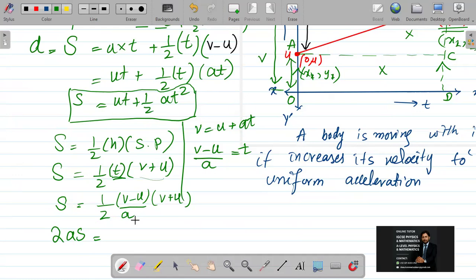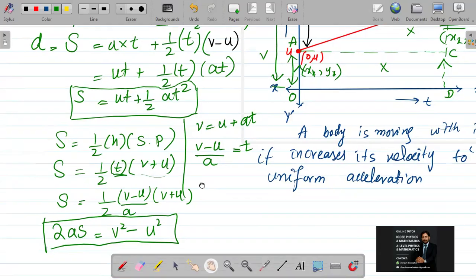In O level and IGCSE, you have studied the basic algebraic identity that A minus B times A plus B is A square minus B square. That is V square minus U square. So this is your third equation of motion.